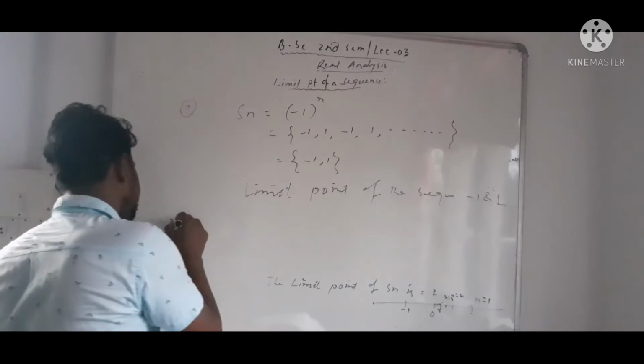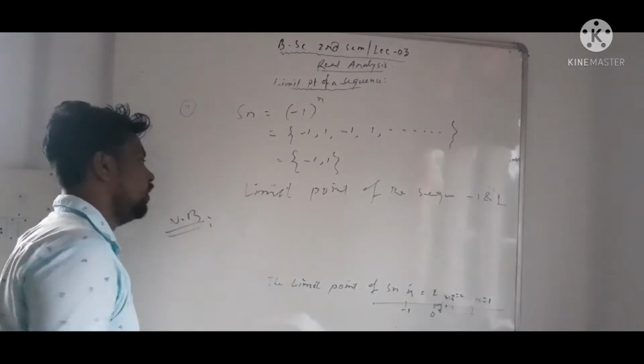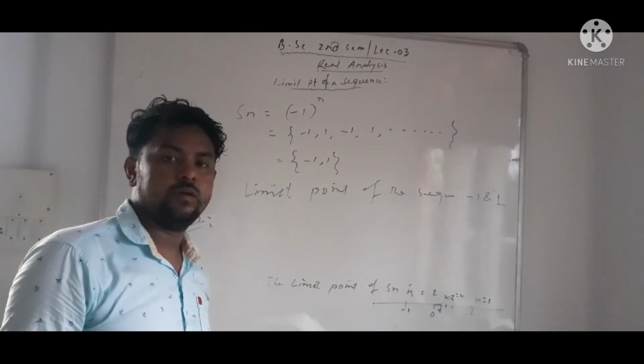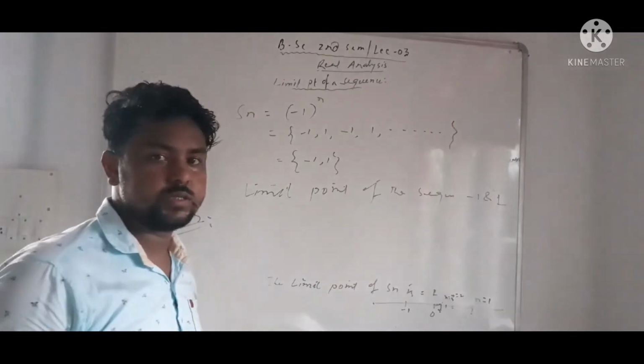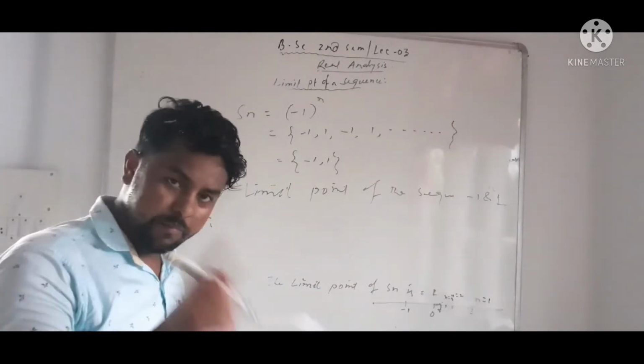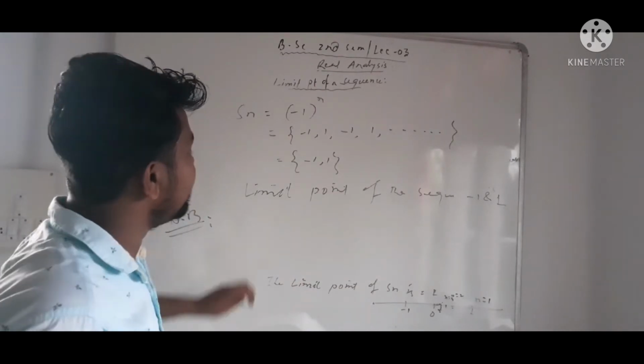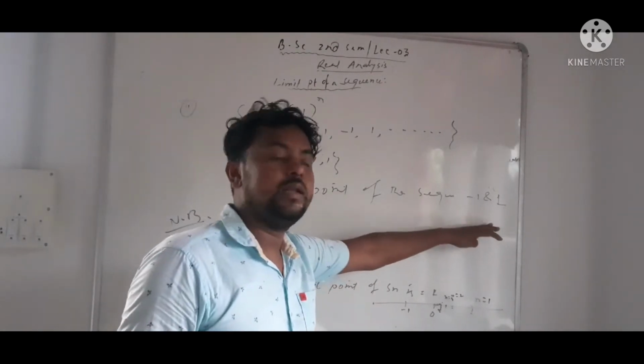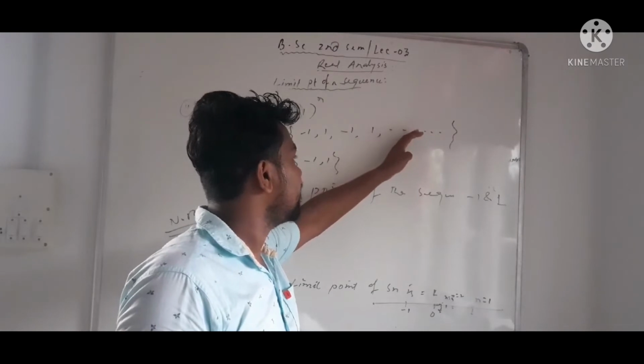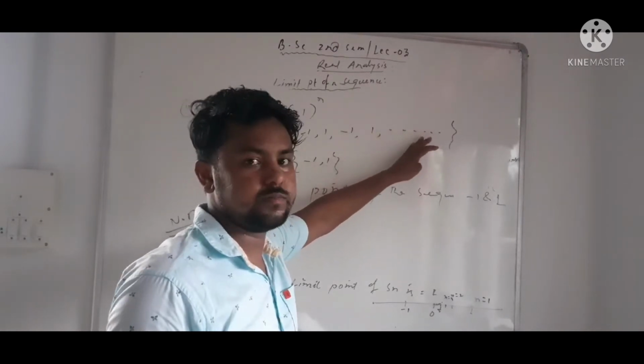So remember that a limit point may or may not be in the sequence. A limit point of a sequence may or may not be in the sequence.